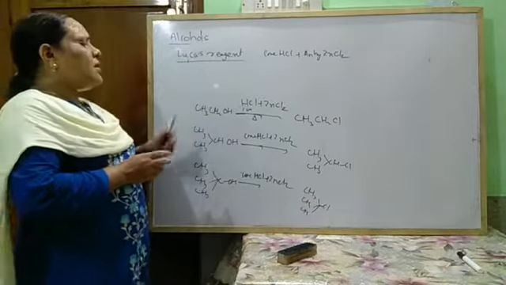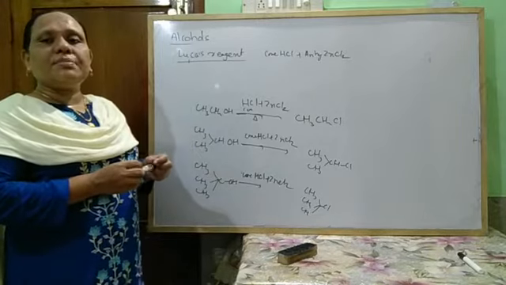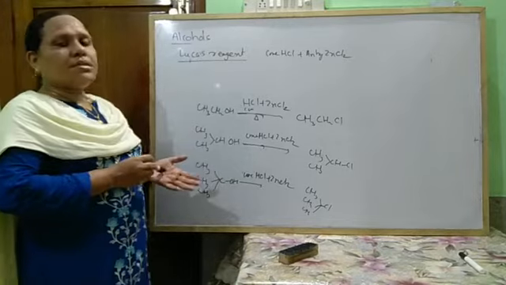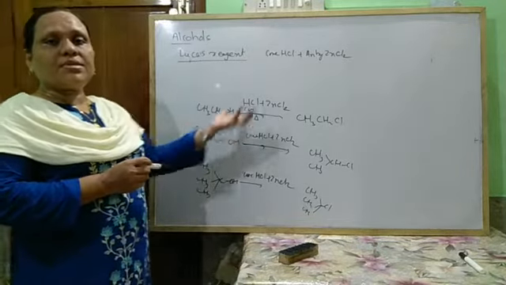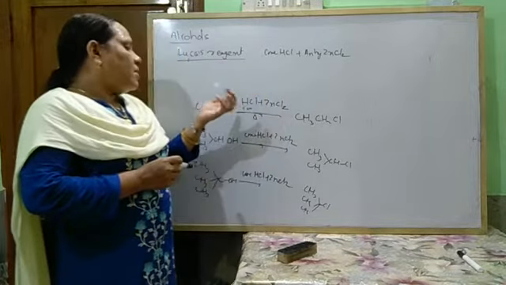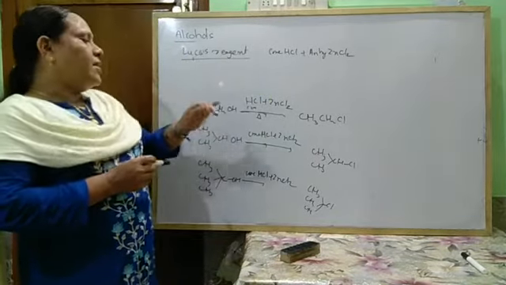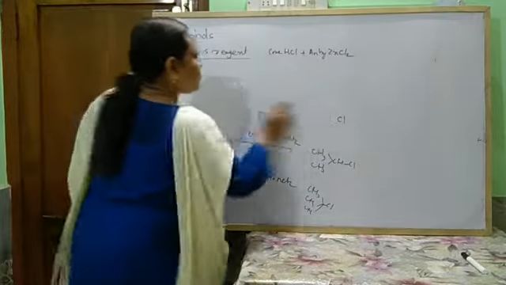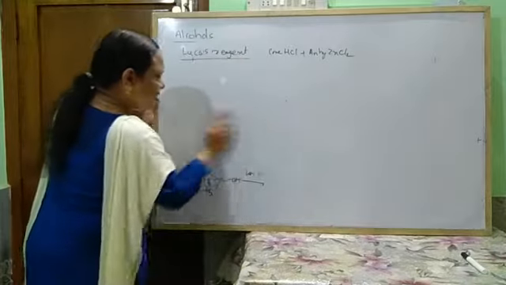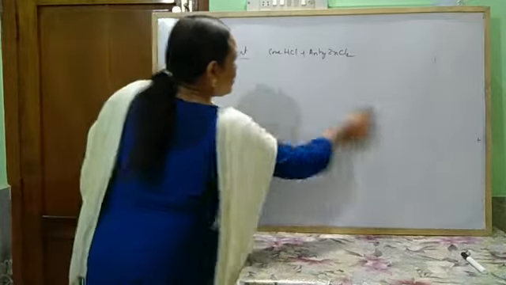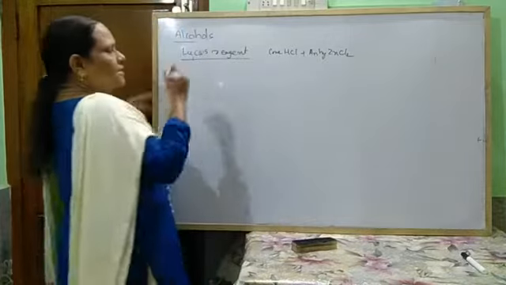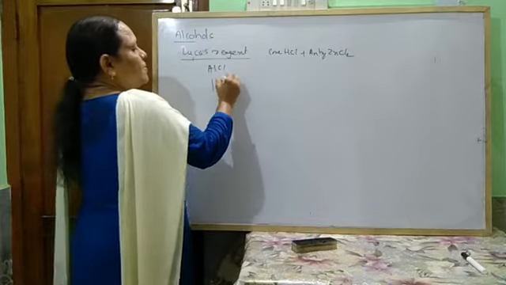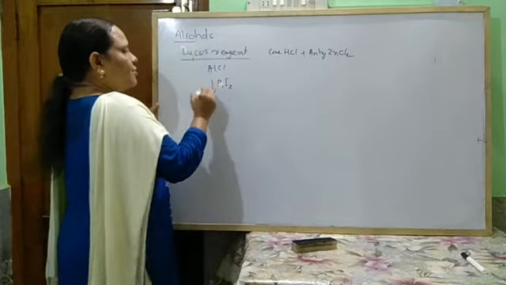And another method, this primary, secondary and tertiary alcohol can be distinguished by Victor Meyer's method. You know this Victor Meyer's method. First, alcohols are treated with phosphorus and iodine or HI, hydrogen iodide, to form iodoalkane. So just a quick revision, I am not going to write all the equations, just hints.